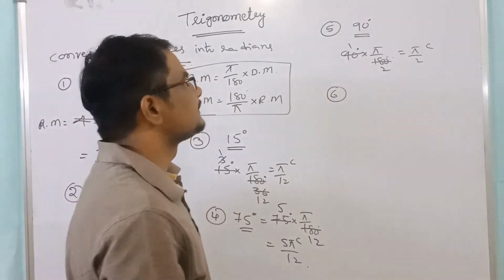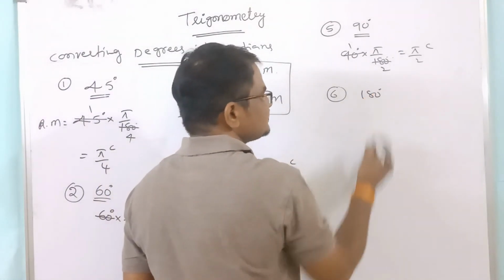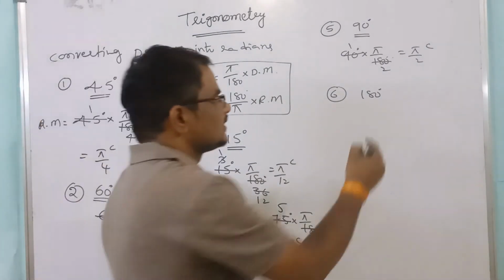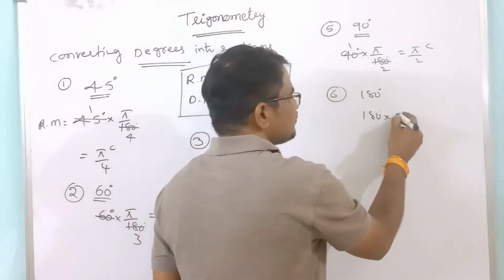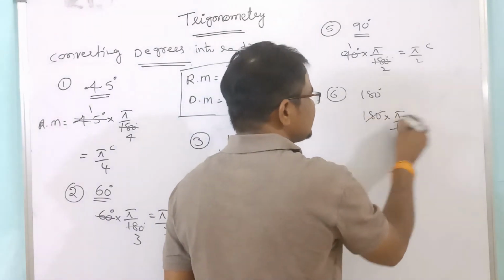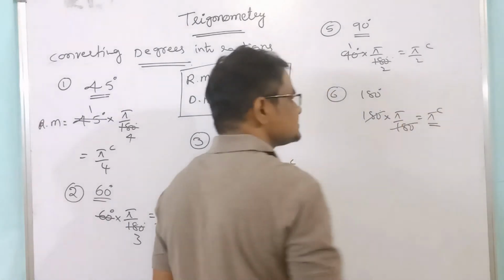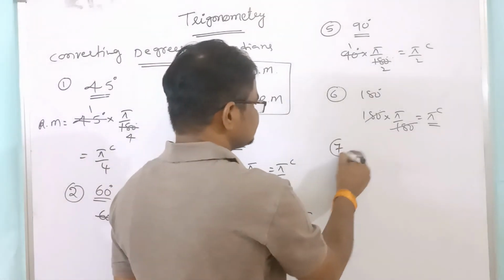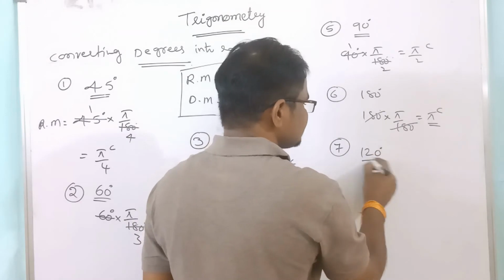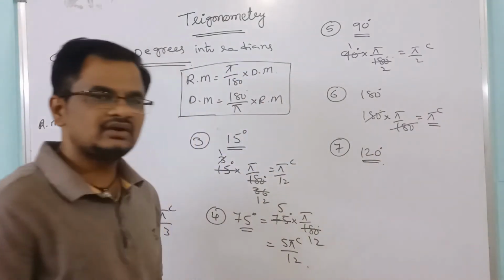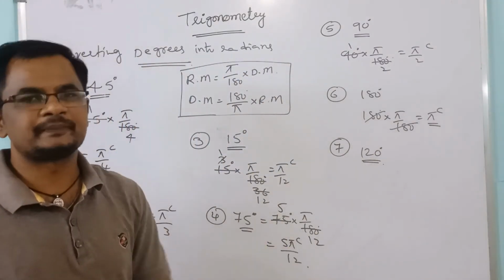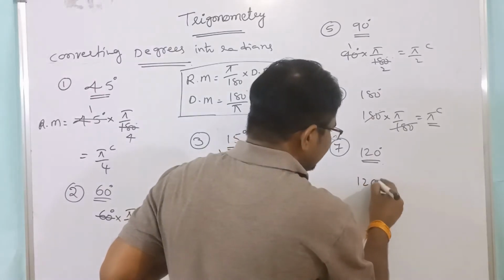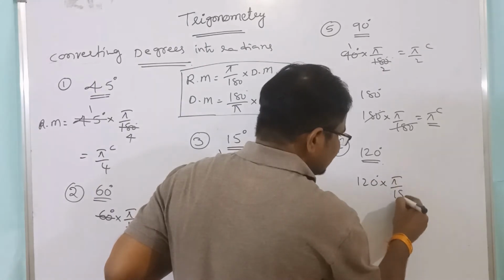Suppose 180 degrees. Convert into radians. 180 into pi by 180. These two get cancelled. Just pi radians. Right. Next, 120 degrees. Convert 120 degrees into radians. 120 into pi by 180.